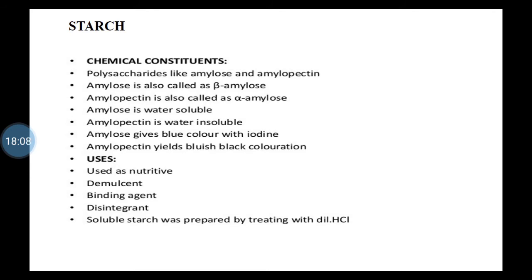Now, the other thing is that amylose gives blue color with iodine. That is the identification of the two portions, if we want to identify which is amylose and which is amylopectin. So amylose gives blue color with iodine, whereas amylopectin with iodine gives bluish black color, isn't it? So those are the chemical constituents of starch.